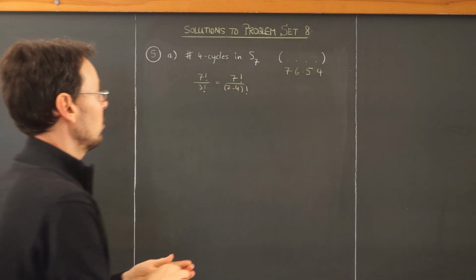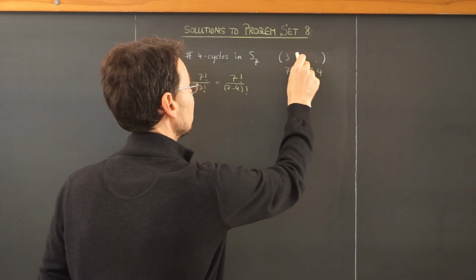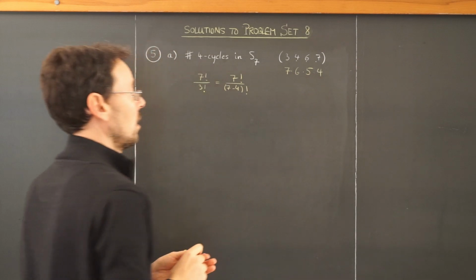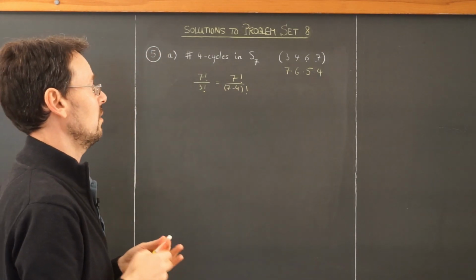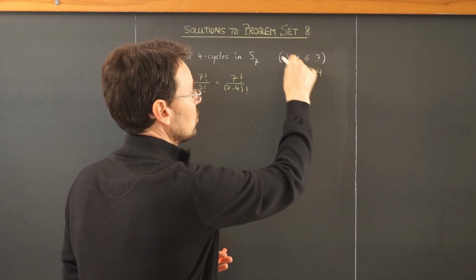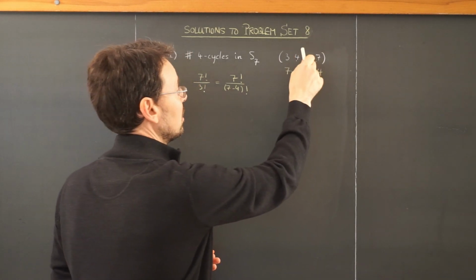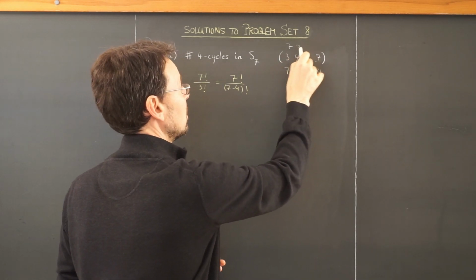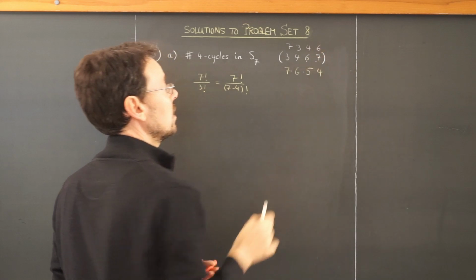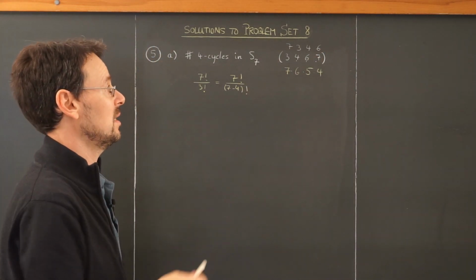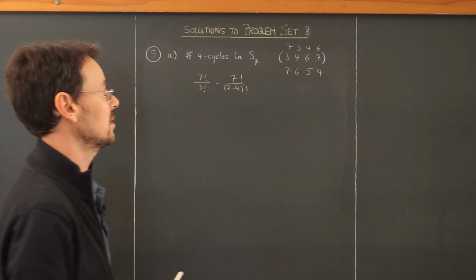But this is not the correct answer because, for example, 3, 4, 6, 7, if this is a 4 cycle, then changing these cyclically, meaning put 7 in front, and then 3, 4, 6 is exactly the same cycle. So we can't count these as two different cycles.